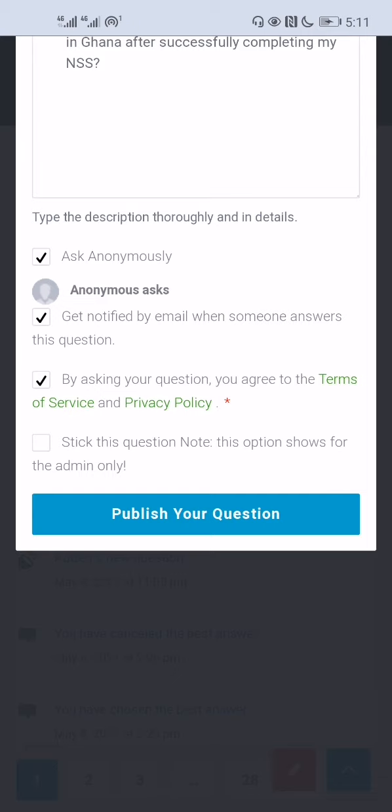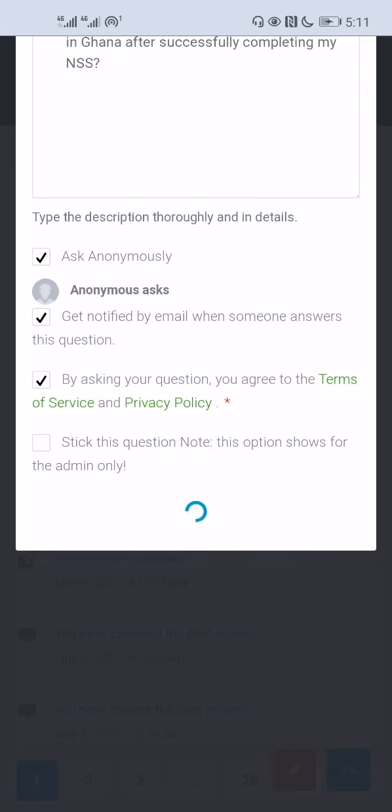Then you also have to make sure that you agree to the terms. The last part you see here may not be present on your own, because I'm an admin, that's why I'm able to stick my question up there. Then you go ahead and publish your question.